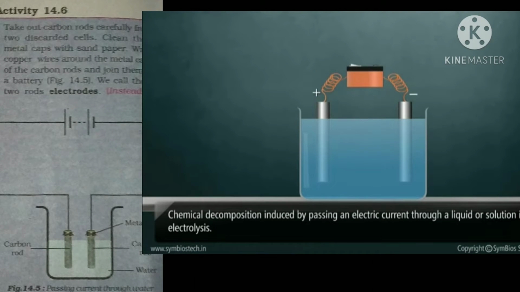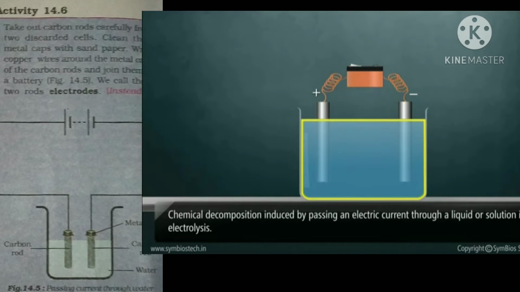So likewise, what happens when electric current passes through a liquid? What happens, or how do these liquids become good conductors? So that we can discuss with an activity. You are already familiar with a battery or a cell.